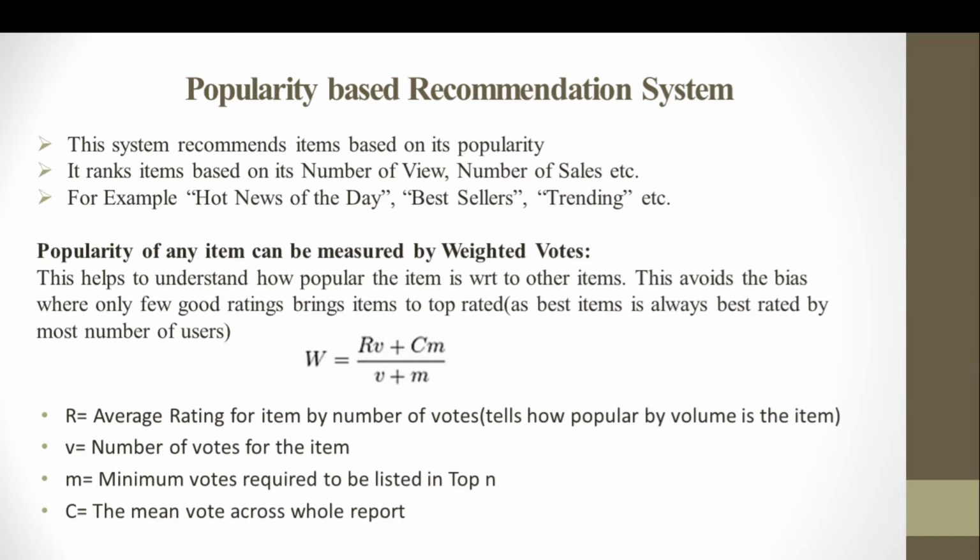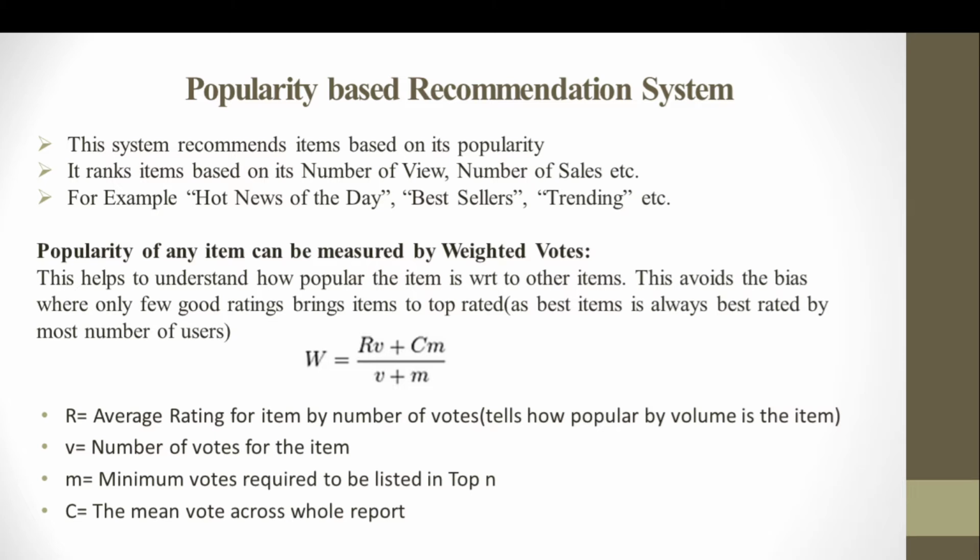One is that more and more users are buying it. So irrespective of the rating users are giving, the item is most popular. More popular means there are very high chances that it is going to be sold again. If we want to tag it, we can say it is a hot selling item.